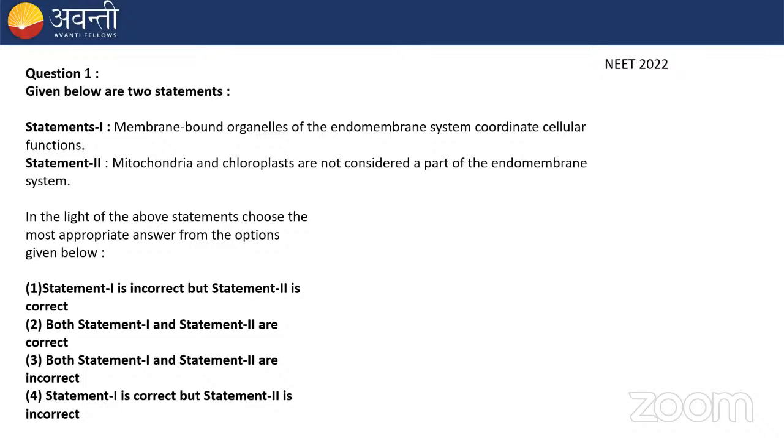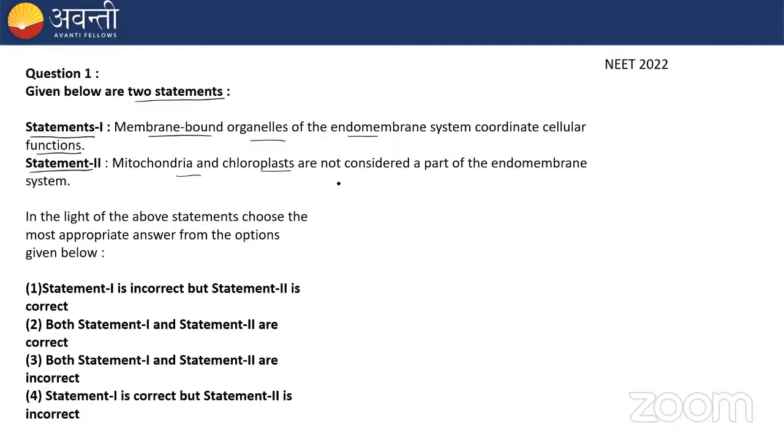All right, then we are proceeding with question number 1. Given below are two statements, statement 1 and statement 2. Statement 1 says that the membrane-bound organelles of the endomembrane system coordinate cellular function, that is, they show coordinated functions. Statement 2 says that mitochondria and chloroplast are not considered a part of the endomembrane system.